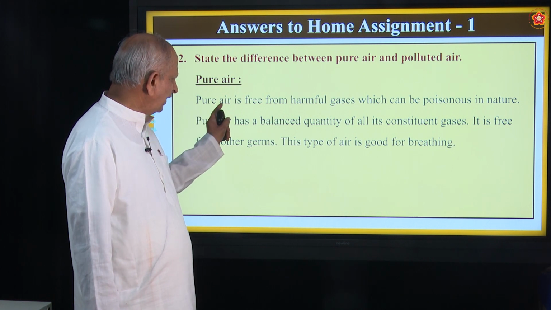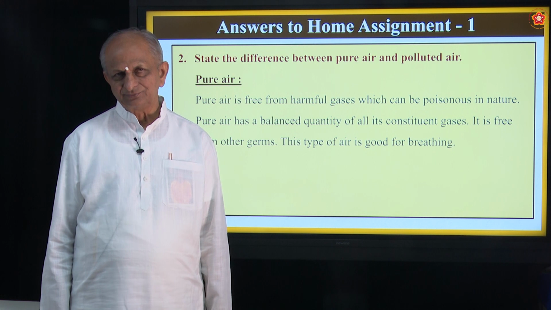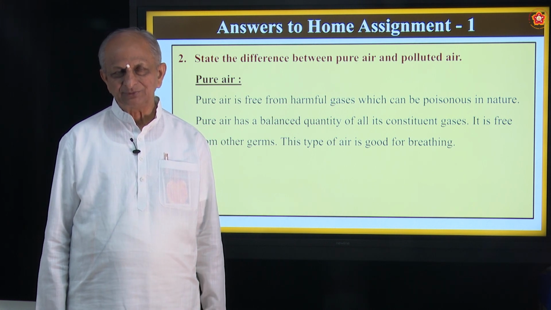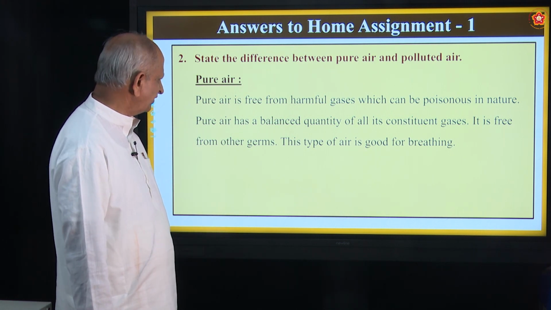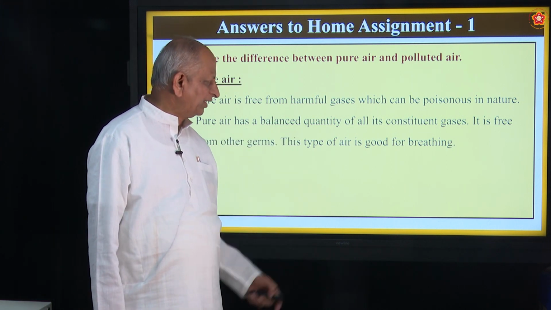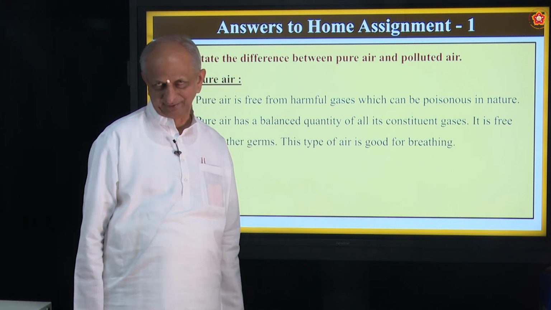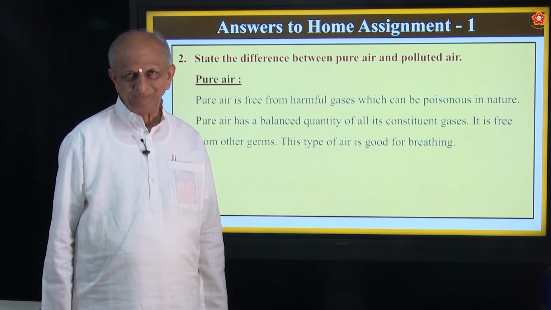So what is pure air? It is free from harmful gases. Harmful means what? Sulfur dioxide, nitrogen peroxide, etc. are called harmful gases, which can be poisonous in nature. Pure air has a balanced quantity of all its constituent gases. Can I name the gases present in the atmosphere? Come on.